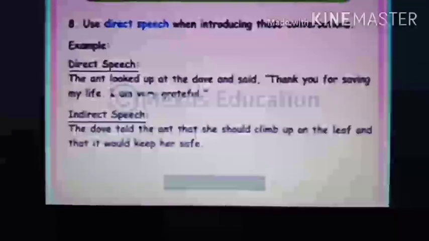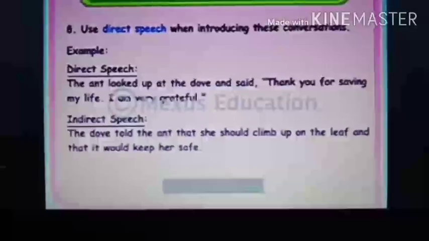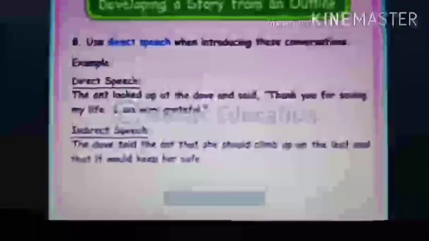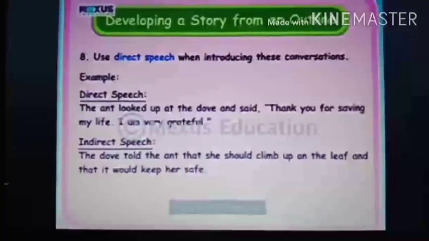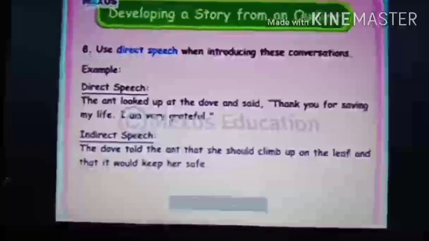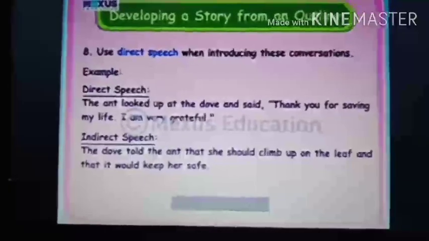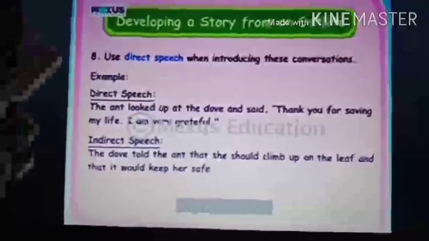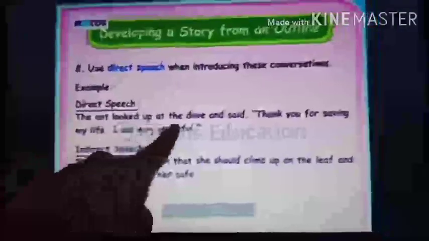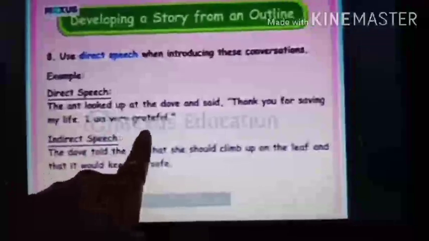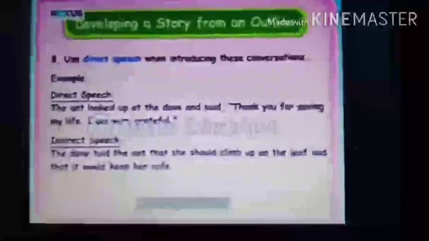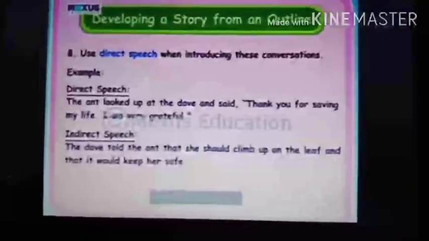Then what you must do? You must use direct speech when introducing conversations. So whenever there are conversations in the story, you must use direct speech. Direct speech means when someone is talking. For example, see here direct speech is given. The ant looked up at the dove and said, "Thank you for saving my life. I am very grateful." So you can add direct speech in this story.